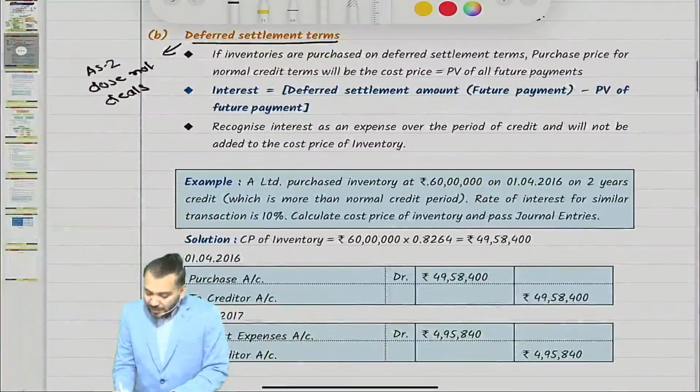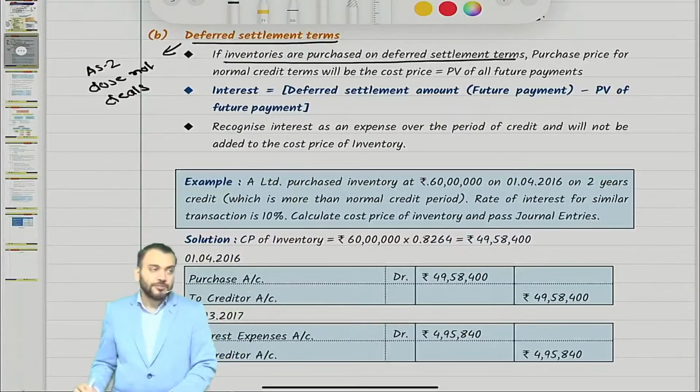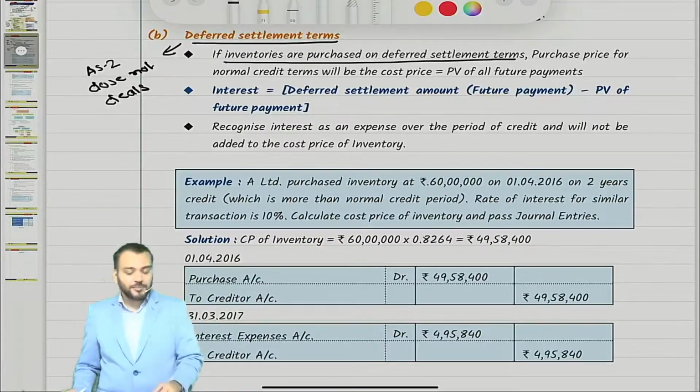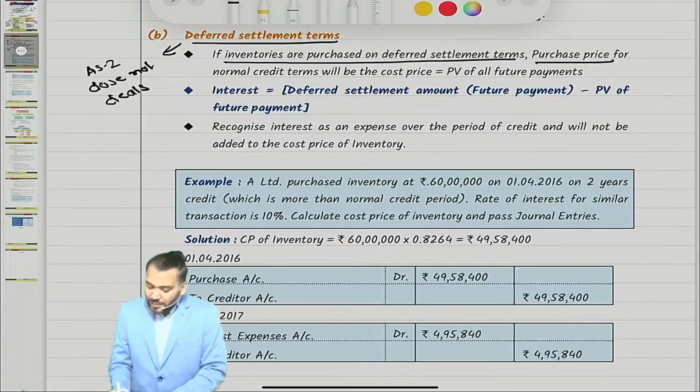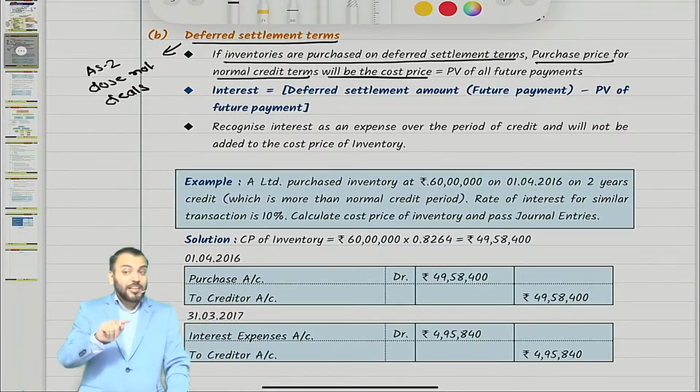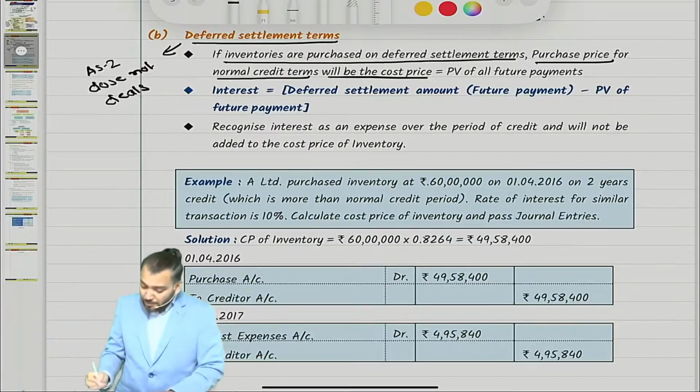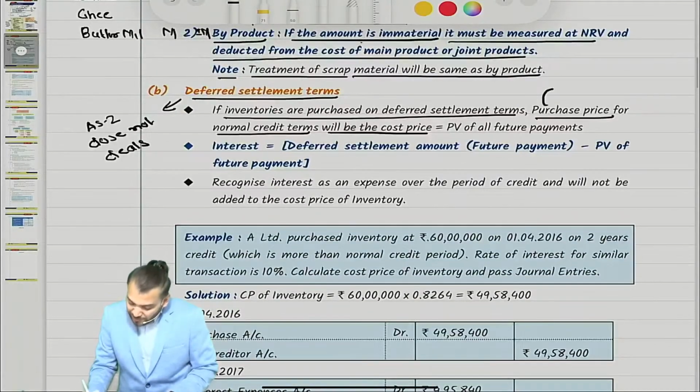So what Ind AS says, let us come. If inventories are purchased on deferred settlement terms, the purchase price for normal credit terms will be the cost price. The purchase price will be what?